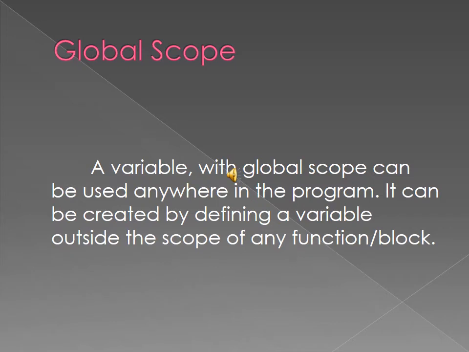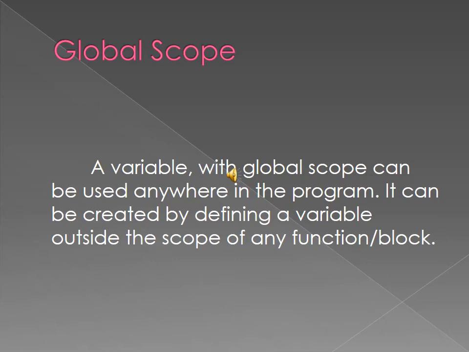Global scope. The next one is global scope. A global scope is nothing but a variable that can be used anywhere in the program.